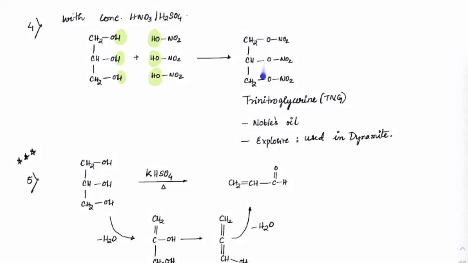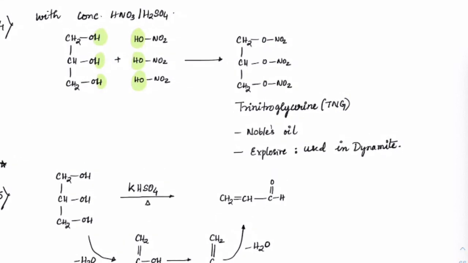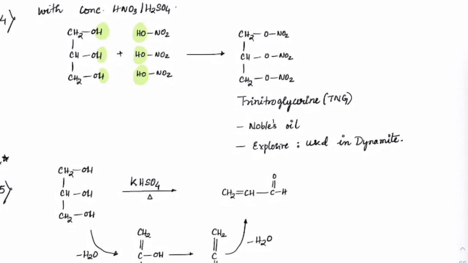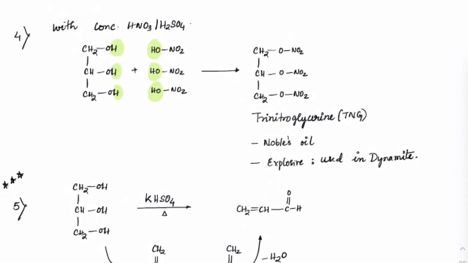So you will get this form here, trinitroglycerine. The product formed is trinitroglycerine. TNG is an explosive that is used in dynamites, okay, and it is oily, known as Nobel's oil. Okay, such a good name for a dynamite. I guess all of you got that.